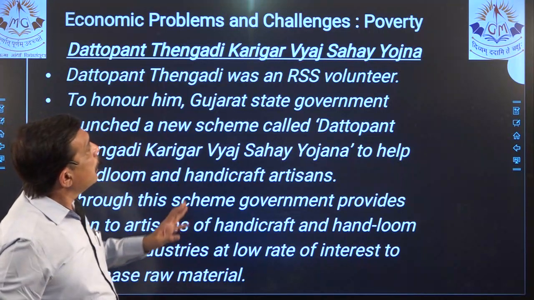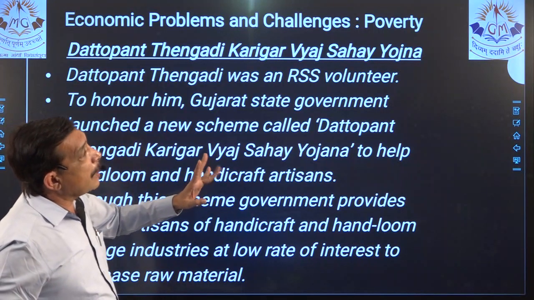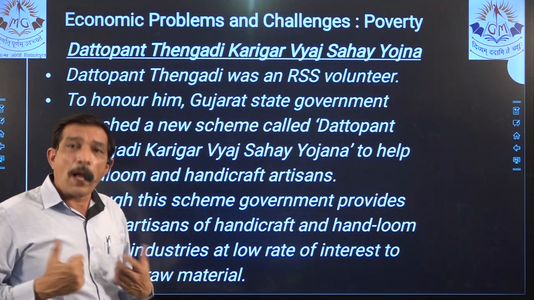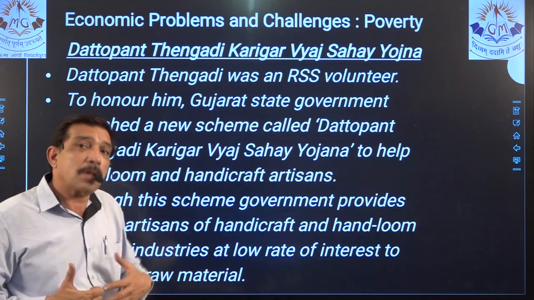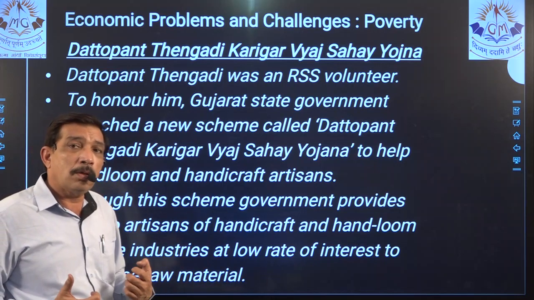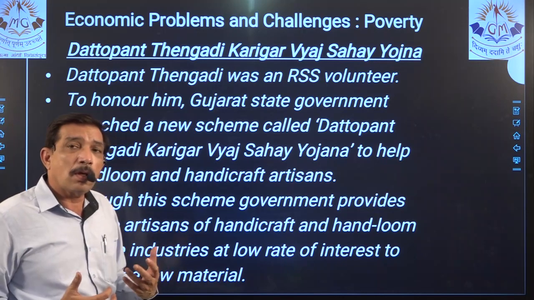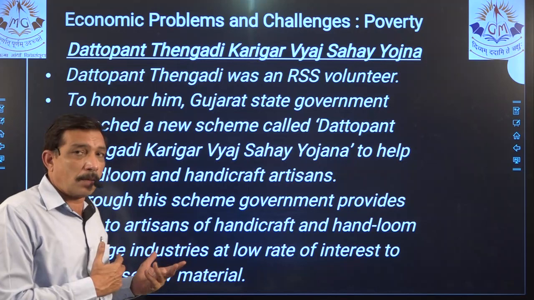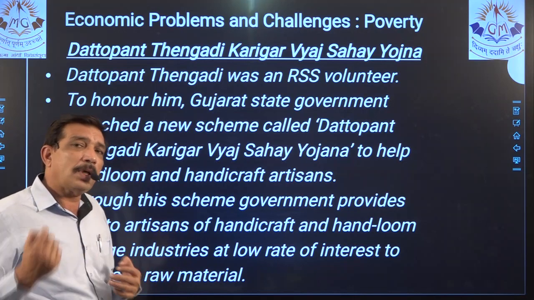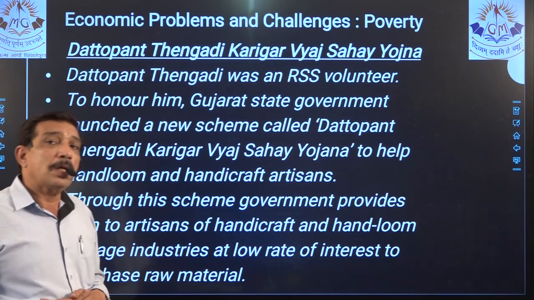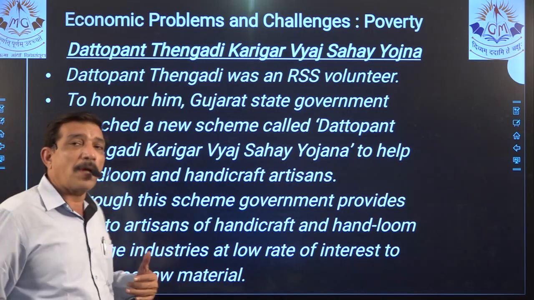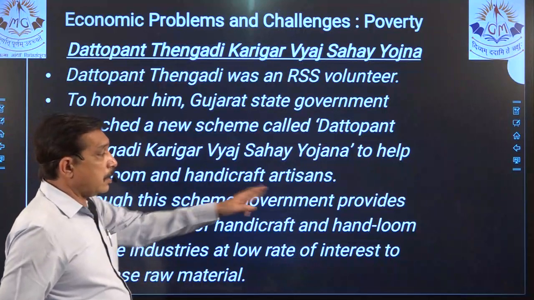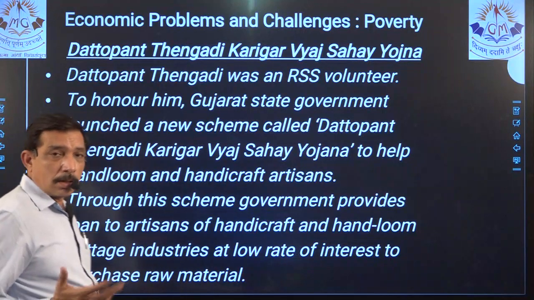Dattopant Thengadi Karigar Vyaj Sahay Yojana. This is again self-employment. The karigar, the artisan, he works, right? If he works, he wants to do some investment. Suppose a carpenter wants to buy some wood, but then he doesn't have money. So this is where it comes from. At very negligible interest rates, he has to pay back over a long period of time, which he happily pays, right? So this is a help to the poor people, artisans only, and it is self-employment.